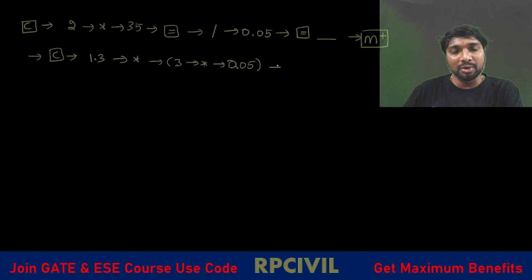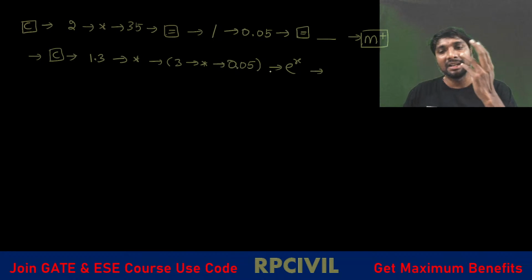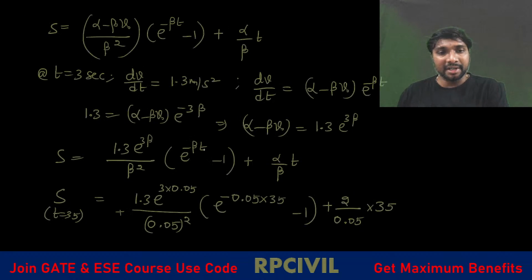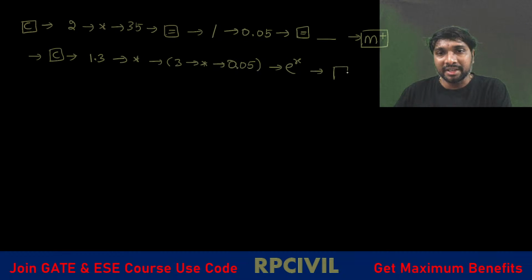After that, press the e power x key. First the function, then the value. Then what are you getting? We are getting this value. Then press the equality symbol. After that, what do we need to do?